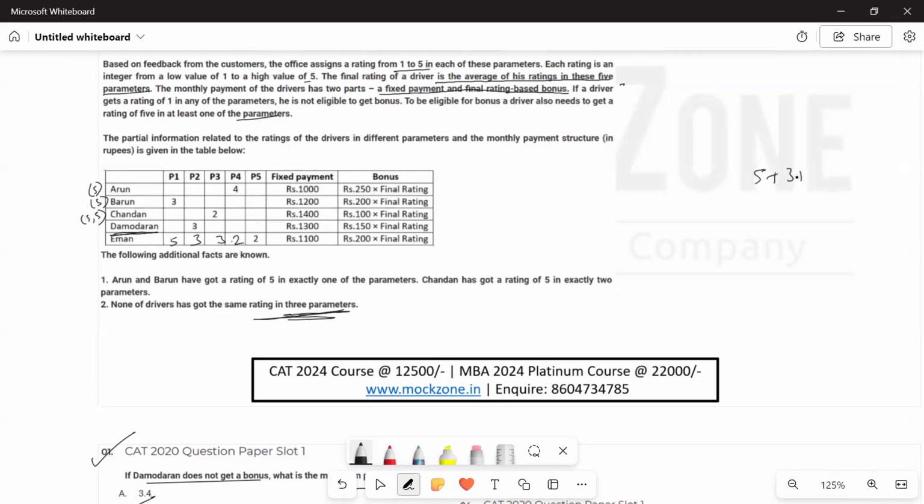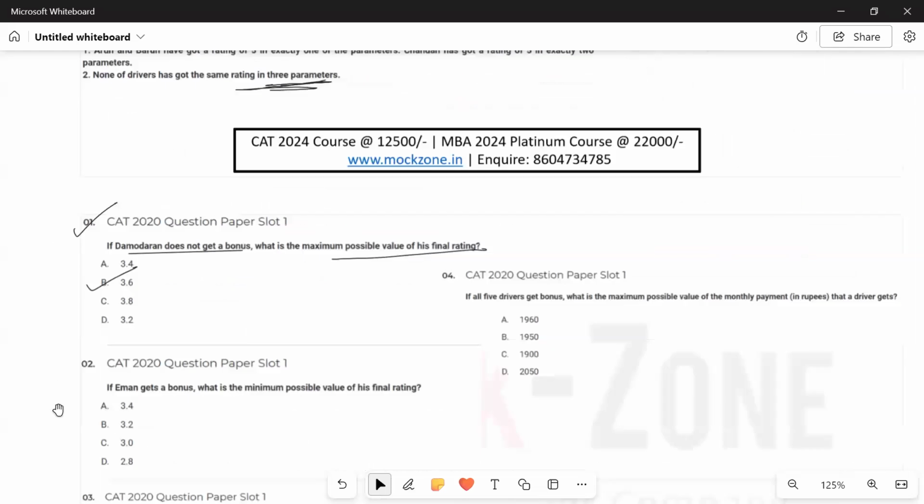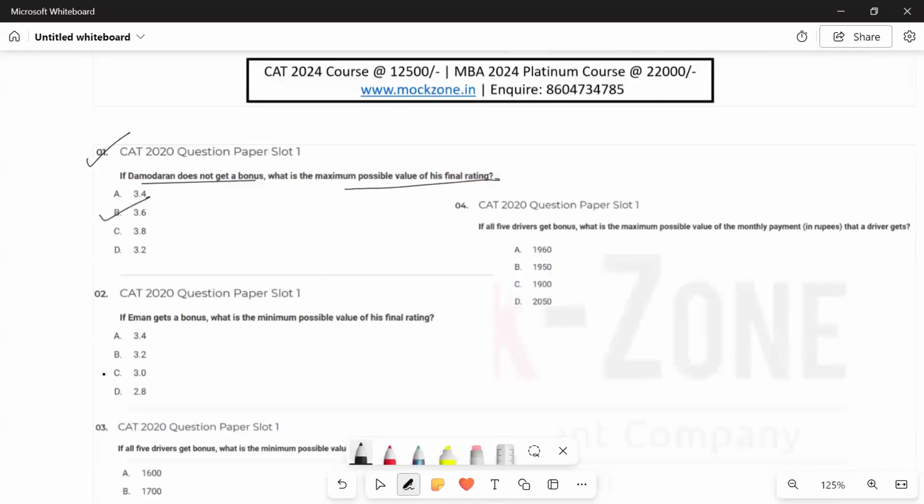5 plus 3 plus 3 plus 2 plus 2, which is how much? This 6, 10, 15. 15 divided by how much? 5. Minimum rating will be 3. So the answer for this is what? 3. C. We have done the second question also.